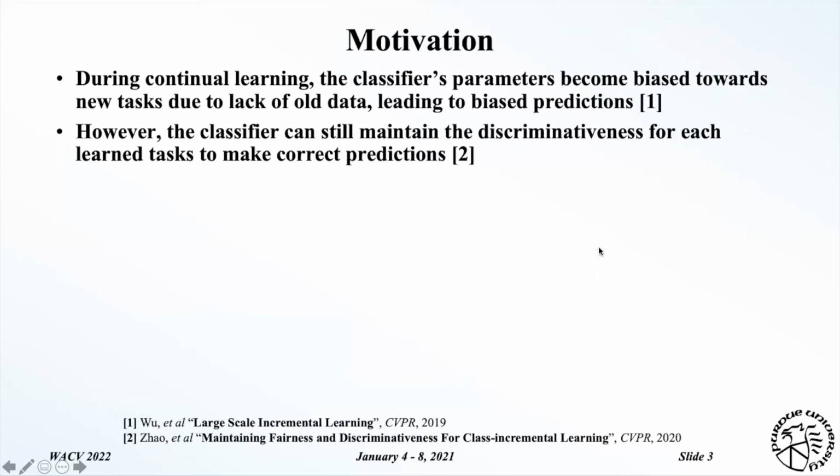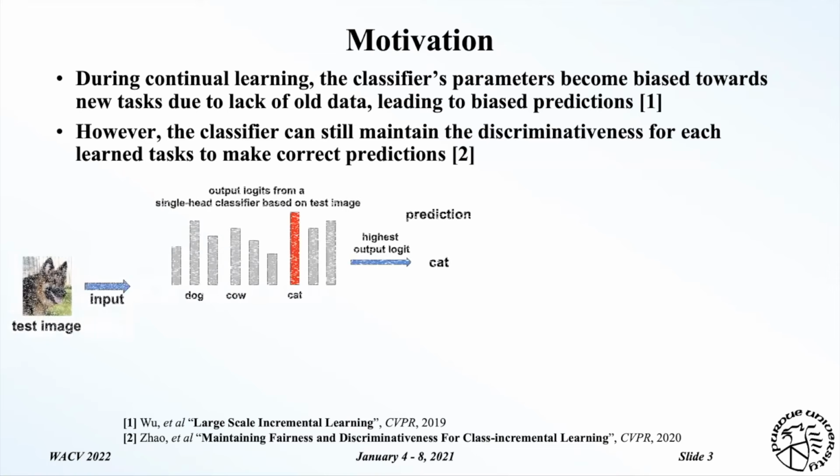Here is the motivation of this work. Firstly, the parameter bias in the classifier is one of the main reasons for catastrophic forgetting, as analyzed in existing work. As shown in this figure, the prediction is always associated with the largest output logits. So the parameter bias in the classifier will lead to biased prediction towards new classes, which results in the forgetting problem. However, the existing work also shows that the classifier can still maintain the discriminativeness for each learned task to make correct predictions.